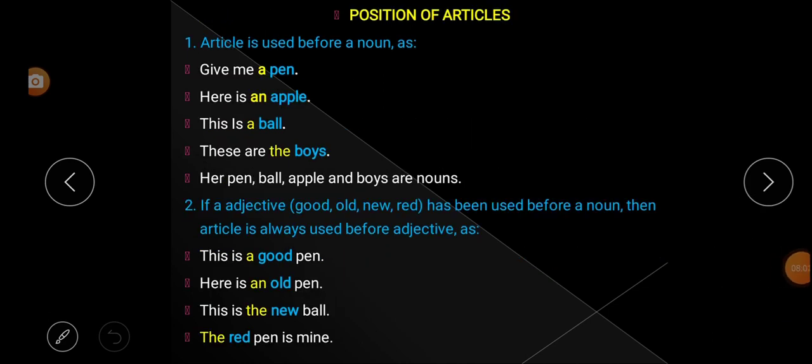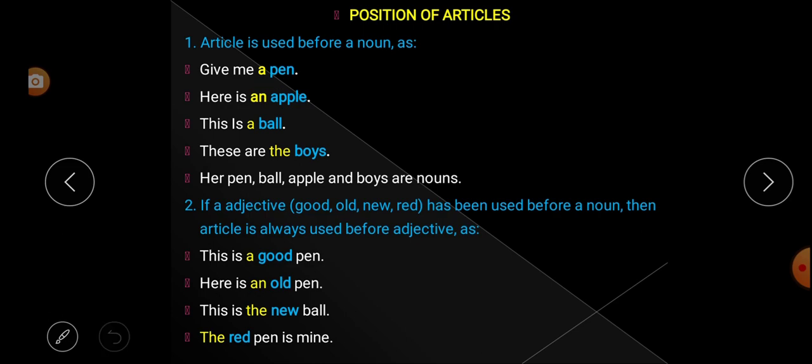Next we have to learn the position of articles. Position of articles means where we can place articles. First, an article is used before a noun. Let us go through some examples. "Give me a pen." In this sentence, what is the noun? Pen is a noun, and before the noun the article "a" is used.